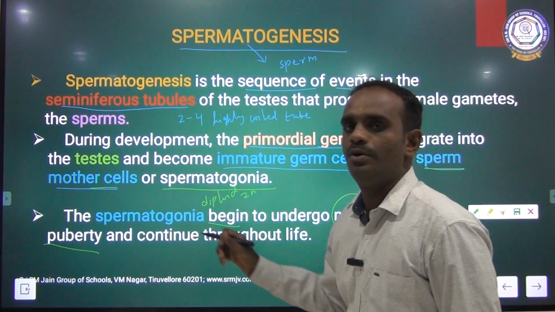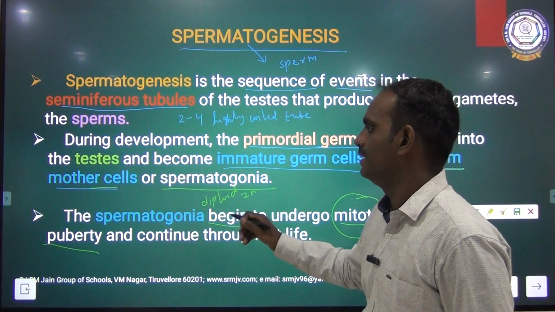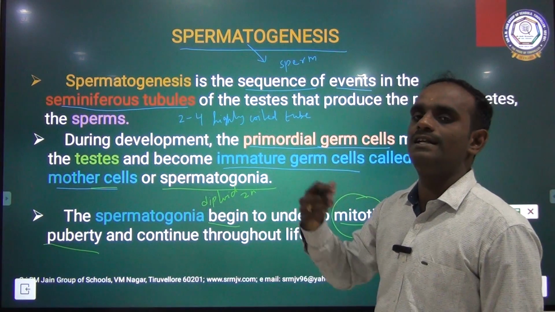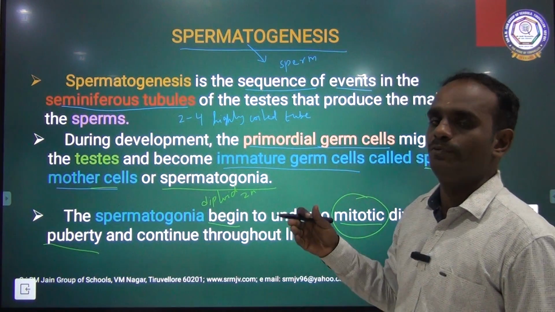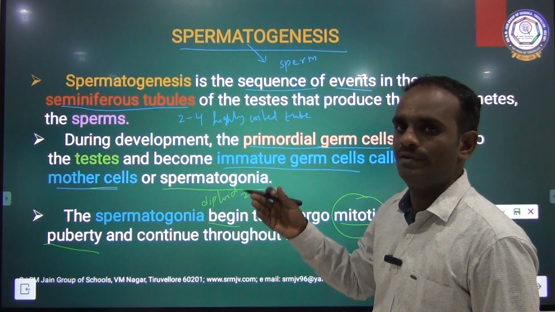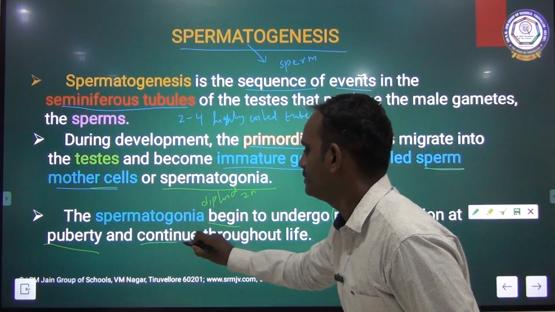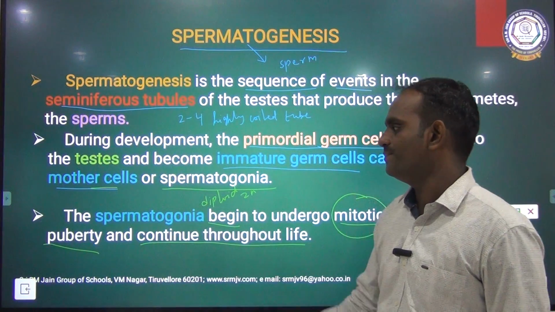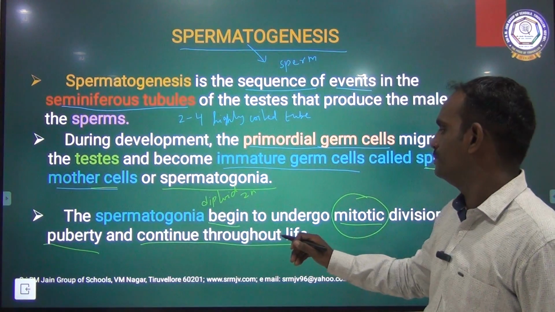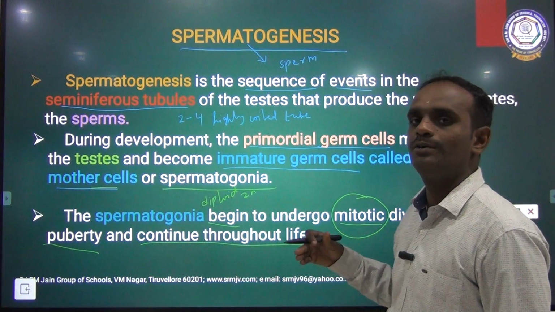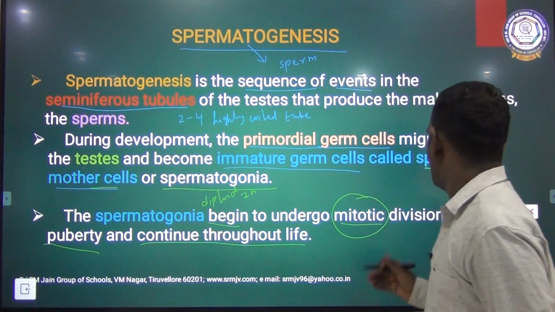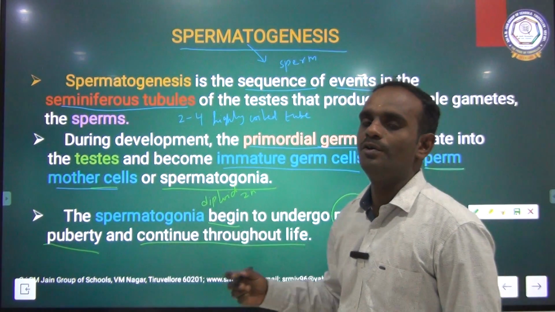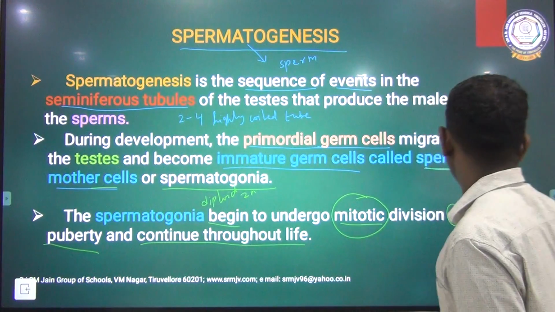So the sperm mother cell undergoes mitotic cell division only after puberty, and it continues throughout the life period of man. Once again I am repeating, the spermatogonia begins to divide. It undergoes mitotic cell division at puberty, and this continues throughout the lifetime. Clear, children?